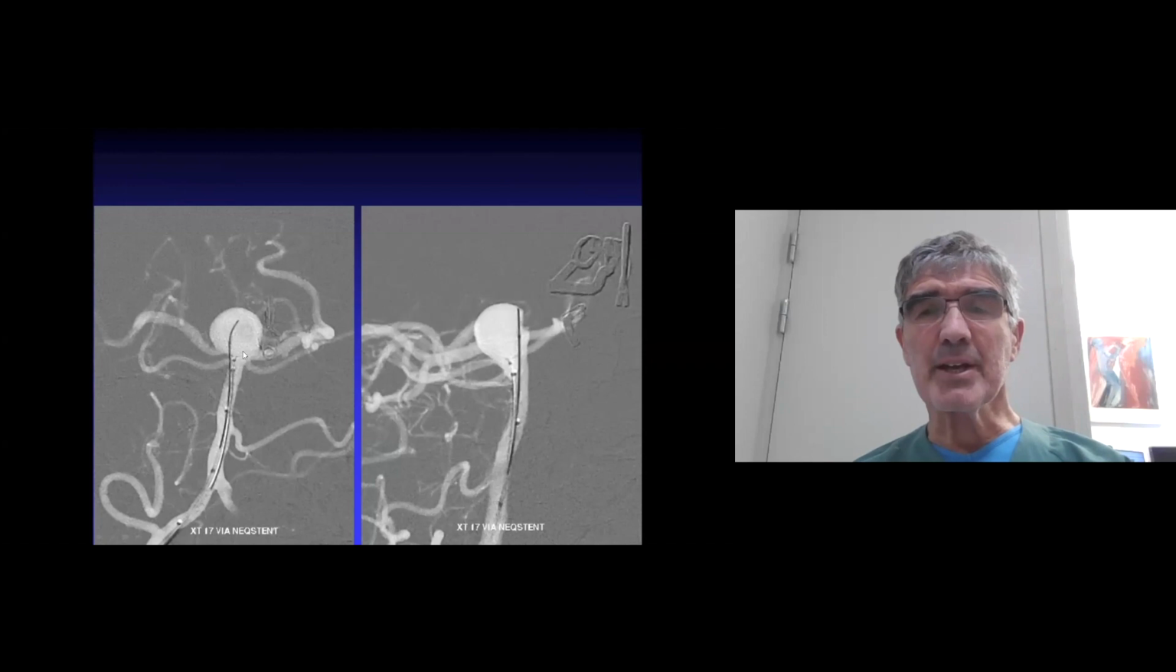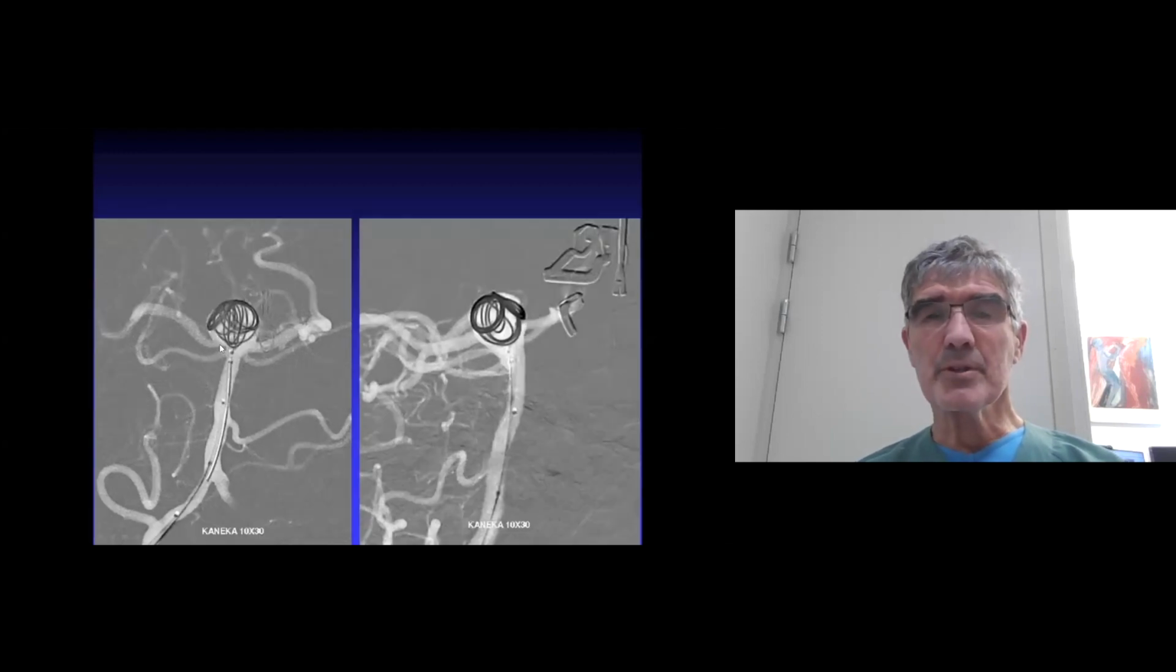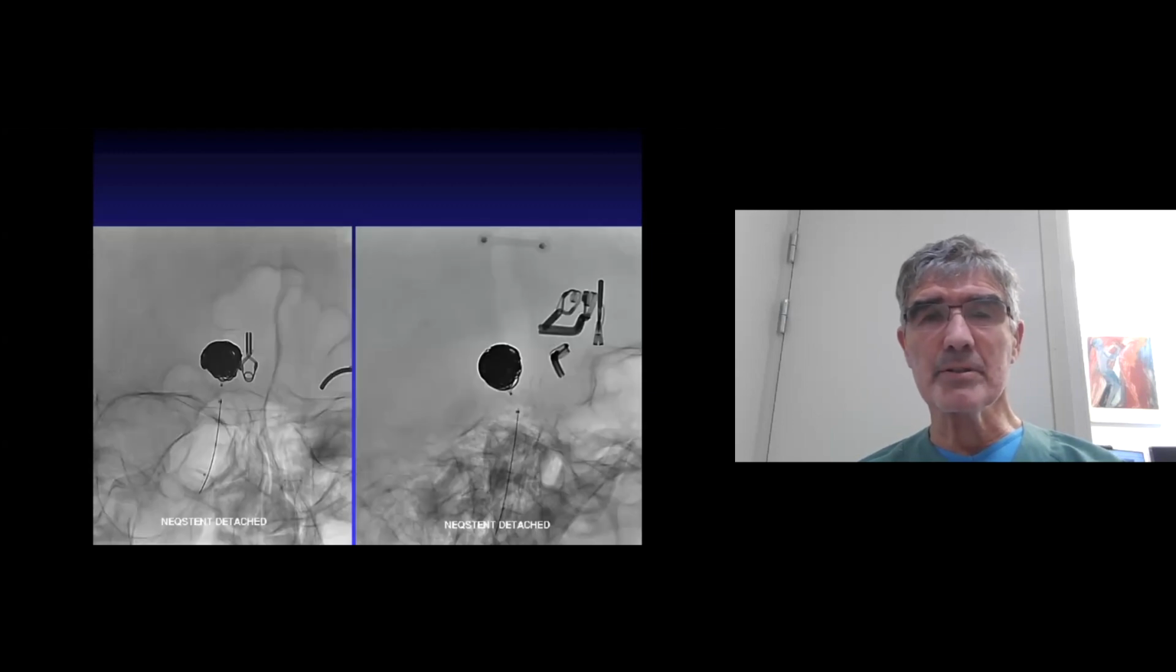So after that, I changed my strategy, and I put the small microcatheter first, which is very easy, and then place the device afterwards. So what you see here is that this is the tip of the delivery microcatheter, and then after that you push coils and you fill the whole aneurysm with coils.